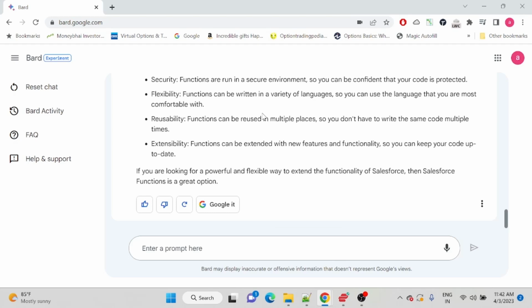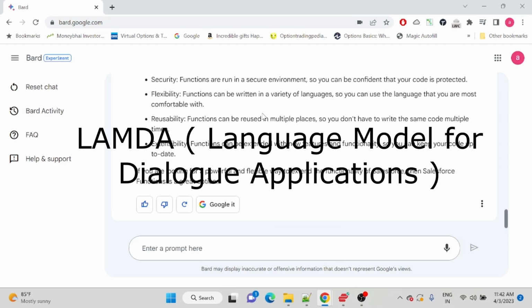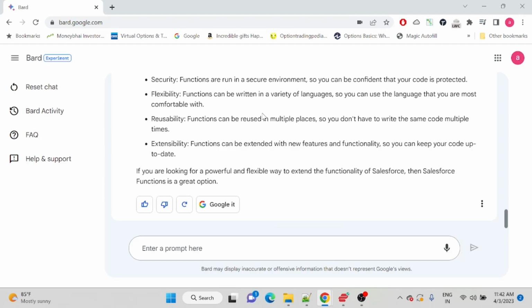Google Bard is basically running on LaMDA, which retrieves answers from the internet on a real-time basis based on whatever question you're asking, and then gives you an answer. So you can say this is more of an upper hand for Google Bard in this scenario. But even ChatGPT has a lot of trained data available in its model. That's why ChatGPT is also giving very good responses. So in terms of comparison, I would say both are good in their own way.